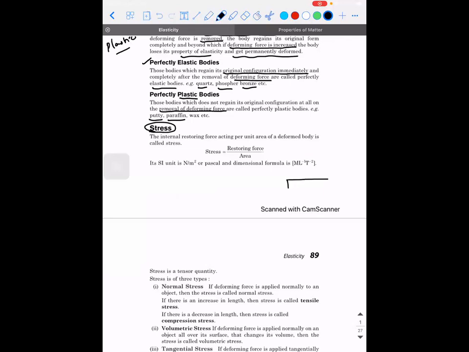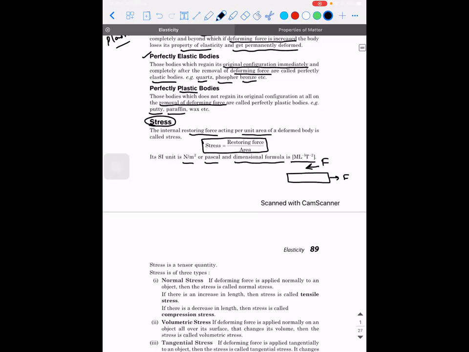When you apply a deforming force, the amount of restoring force that is going to come within the material divided by the unit area of it, the amount of restoring force acting per unit area of a deformed object, is what is called stress. So to put it in simple terms, stress is nothing but restoring force divided by the area of cross section, or whatever area it is, the area on which the force is being applied. Its SI unit is Newton per meter square or Pascal, and the dimensional formula is ML^-1 T^-2.